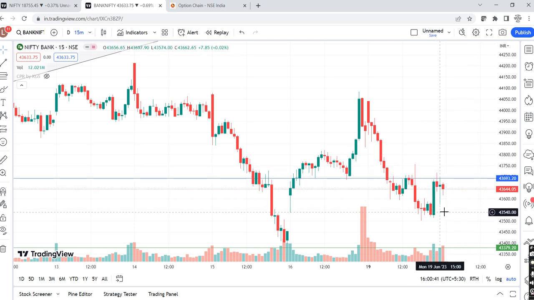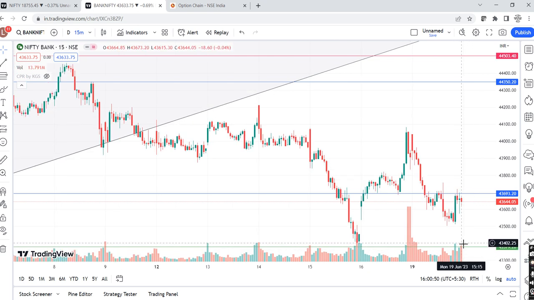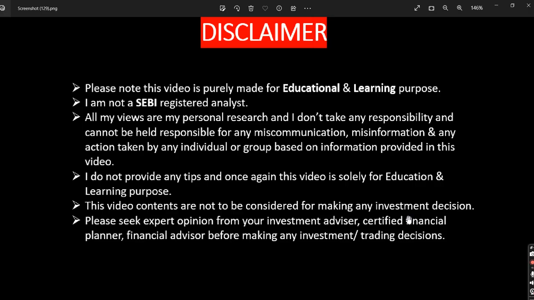Only if it is breaking swing low, we will exit, right? Similarly, if gap down breaks the 43,379 support for hourly closing, right? For hourly closing and still keeps on going for what? For negative price action, only then we will short, right? In this way, we have discussed Nifty as well as Bank Nifty, all the three scenarios, right?